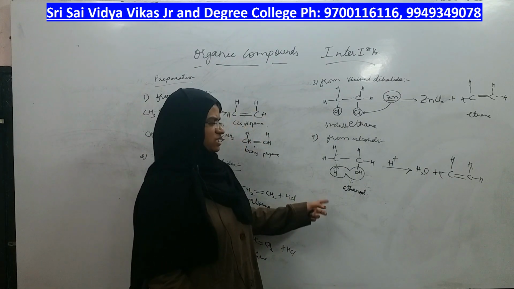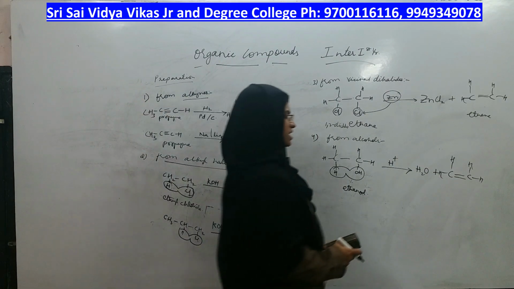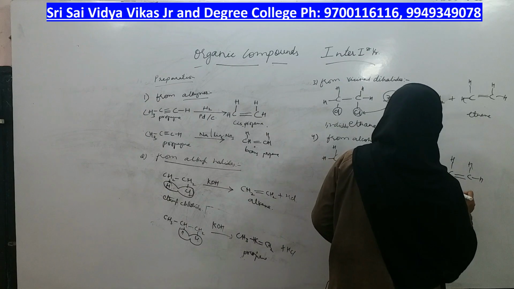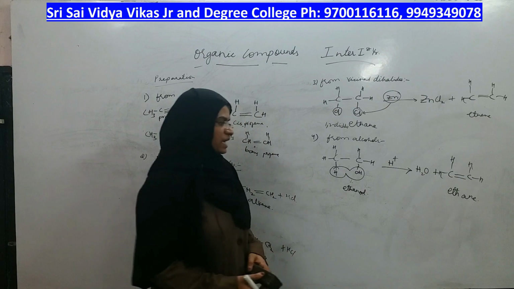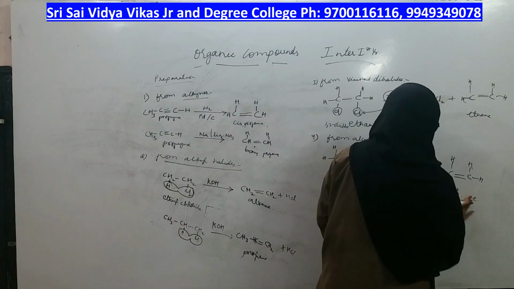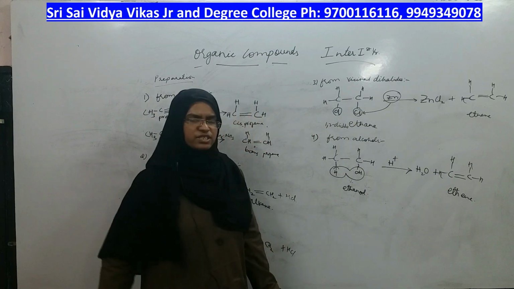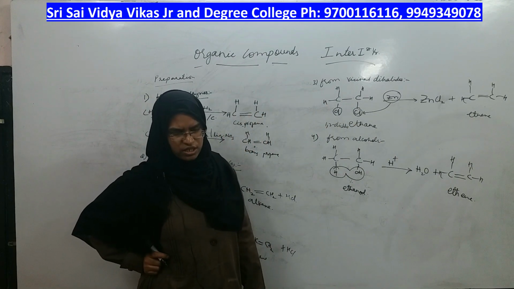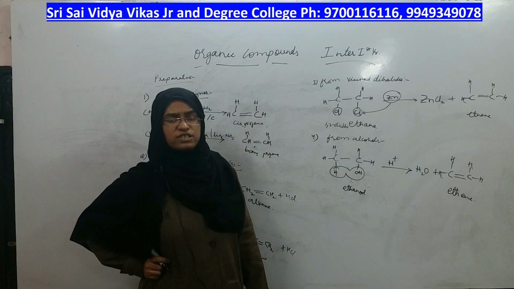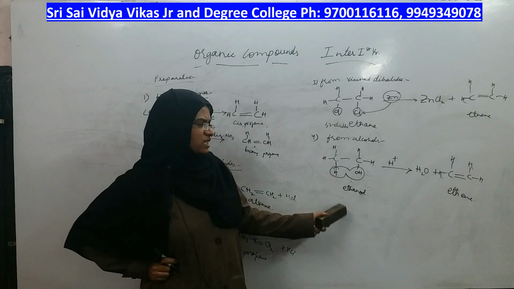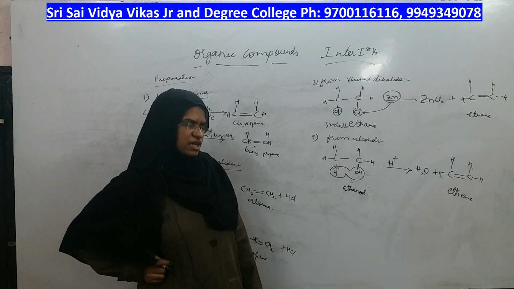So this reaction is a preparation reaction in which alcohols are used to prepare alkenes. Alcohols are used to prepare alkenes by which reaction? Elimination only. In elimination also, which type? It is a dehydration reaction, right?